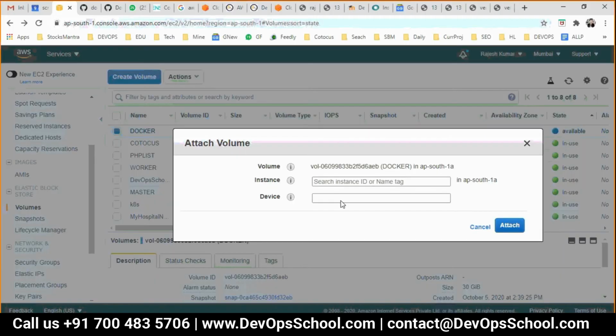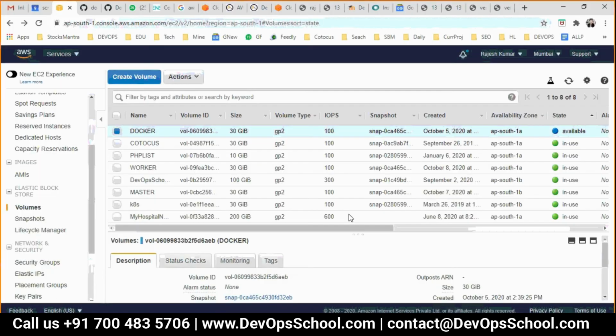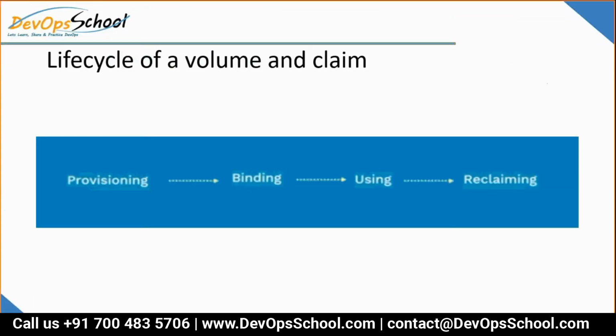Third thing: creating a volume is binding, and attaching it to an instance is called using. That means when you attach a volume to the pod, that's called using. Making the volume available is called binding. And any infrastructure which becomes available for the cluster is called provisioning. Are you able to correlate now?